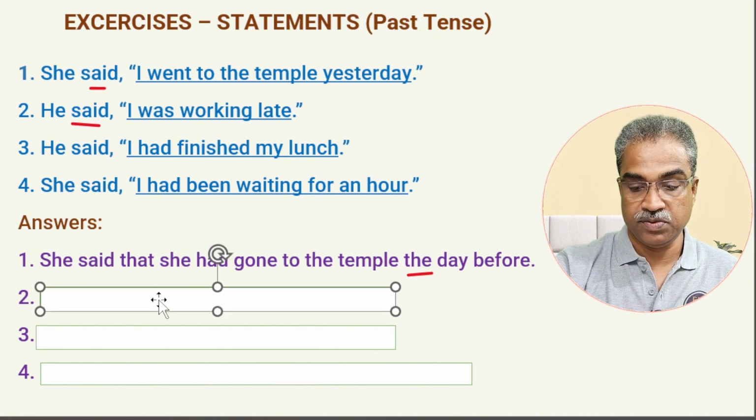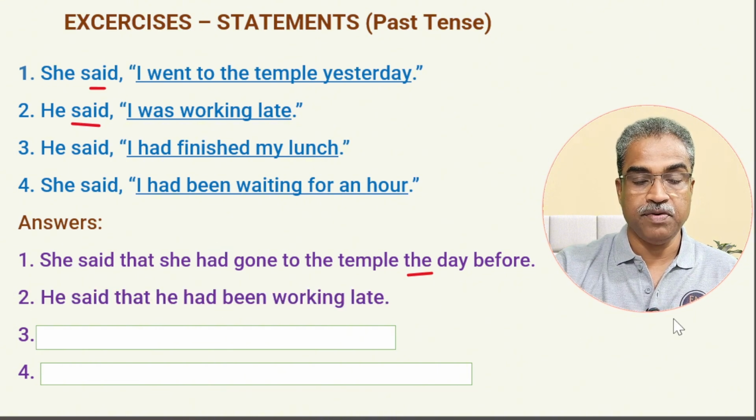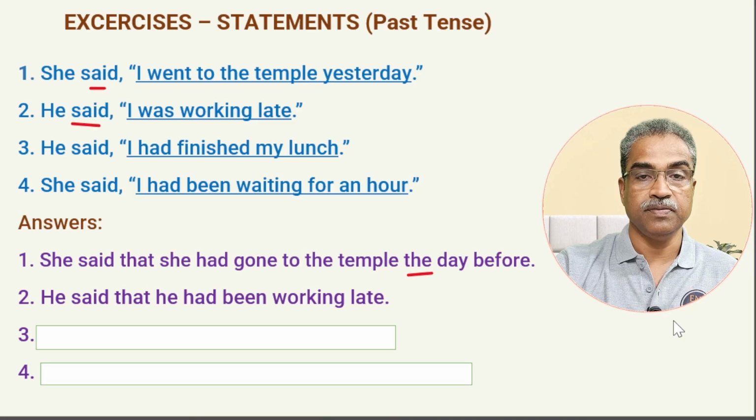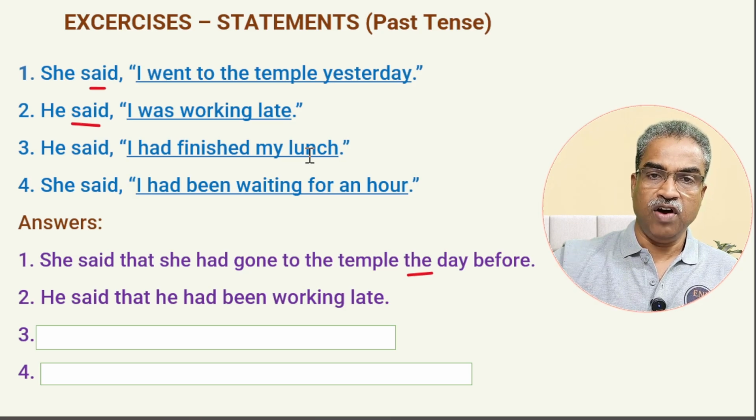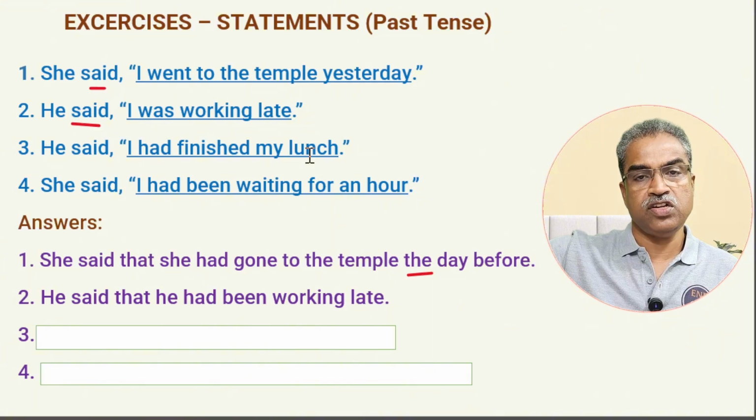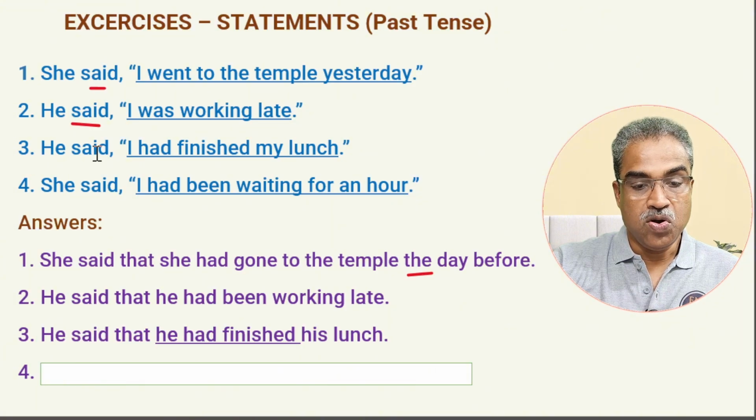Okay, so let us see this one. He said that he had been working late. Simple. He said, I had finished my lunch. Now, I had finished my lunch. Which tense? Past perfect. It is already past perfect. Can we have a tense which is farther, more distant than past perfect? He told that he had finished his lunch.